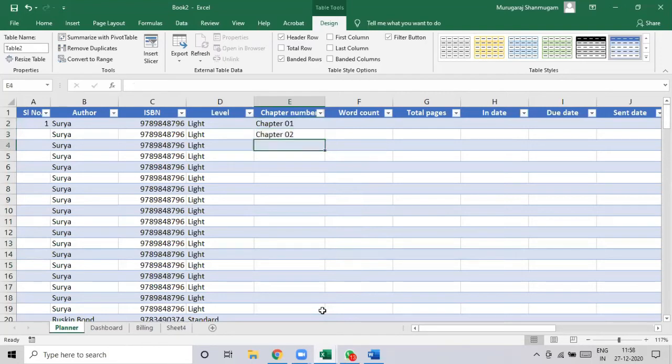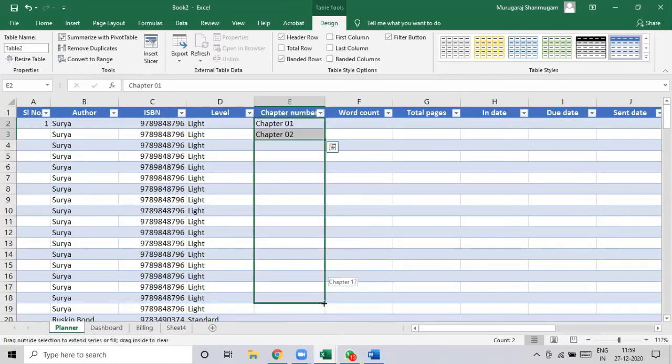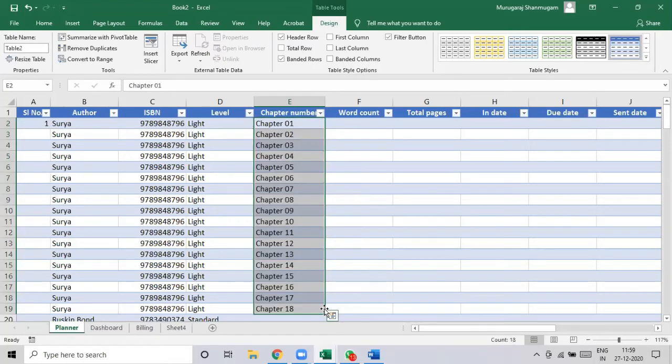Let me delete this because this is misleading. So I select the two cells where I gave the logic, move the cursor to the bottom right where the cursor symbol changes from a hollow plus symbol to a solid plus symbol. Double click on your laptop or hold your control and then drag it down using the mouse. So it fills in everything.